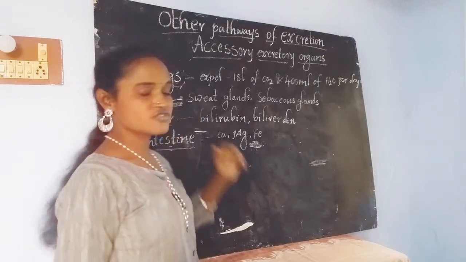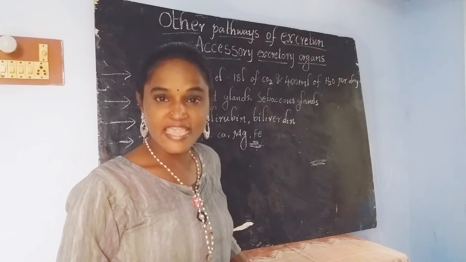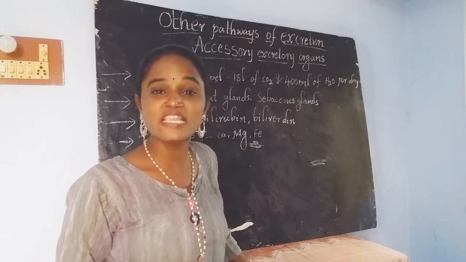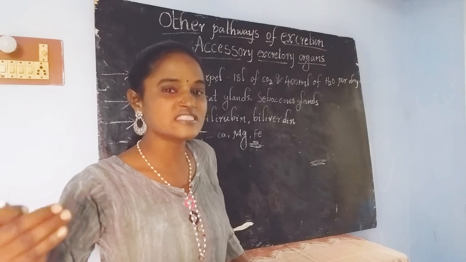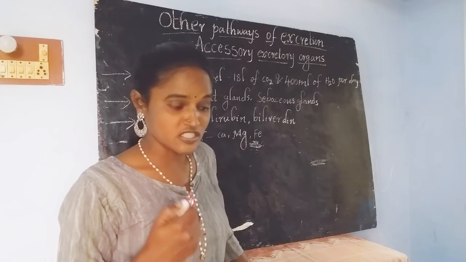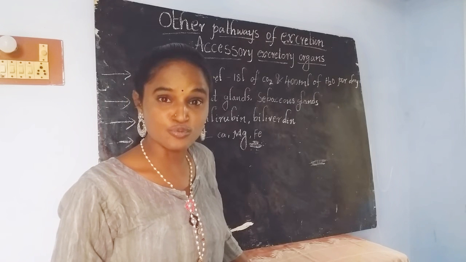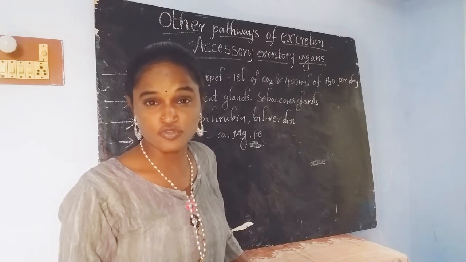The main function of sweat gland is to excrete sweat. The excess water present in our body will be eliminated in the form of sweat with the help of skin. In the sweat, many waste materials are present like urea, calcium, magnesium, and different varieties of salts.